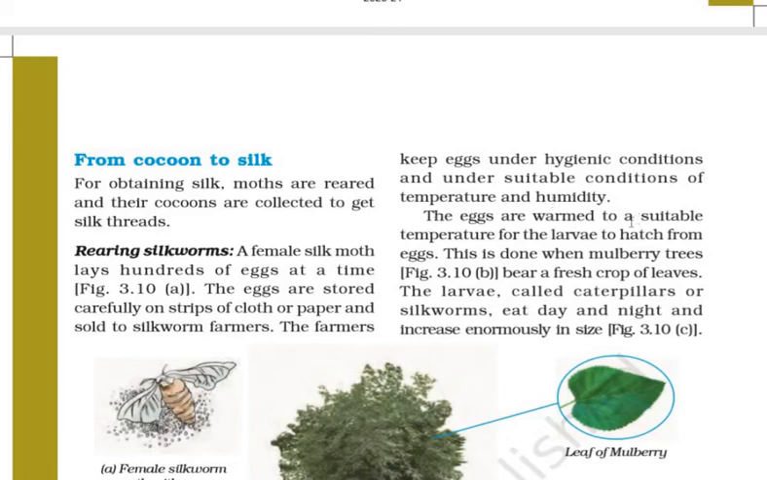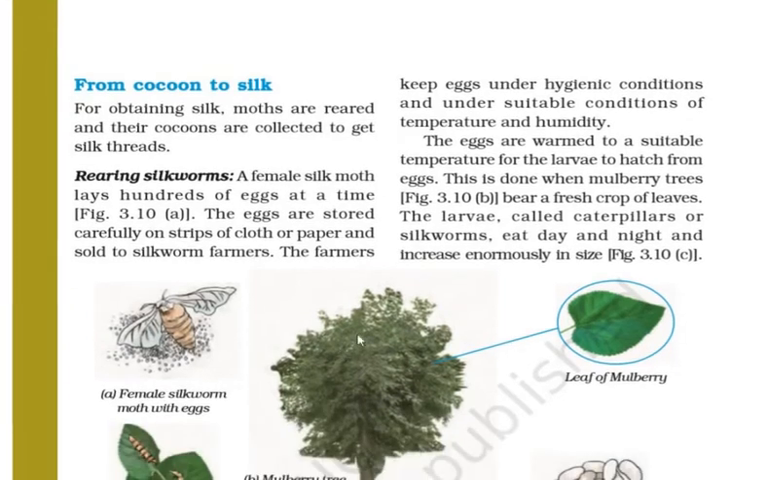The eggs are warmed to a suitable temperature for the larva to hatch from the eggs. So if eggs are kept at a suitable temperature, then the larva will come out from the eggs. This is done when mulberry trees bear a fresh crop of leaves. New leaves come up in a mulberry tree. The larva, called caterpillar or silkworm, eat day and night and increase enormously in size. The larva is kept on the mulberry tree leaves, and there they grow.